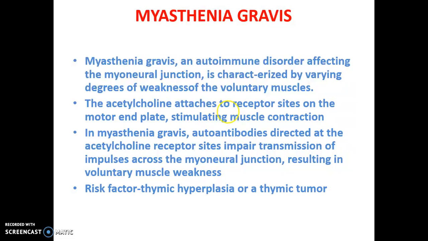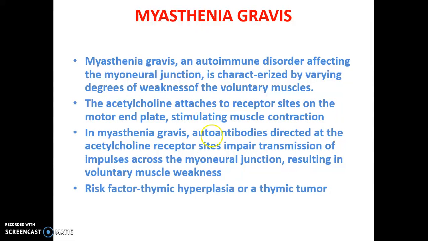area, there will be some receptor sites where acetylcholine will be there. Acetylcholine will be there at that end of the neuron, and this will contact the muscle area. So because of this acetylcholine, the neuron will stimulate the muscle contraction. So when a muscle is moving or contracting, what is happening? There will be the end of the neuron. You can see acetylcholine. This acetylcholine is producing the muscle contraction.